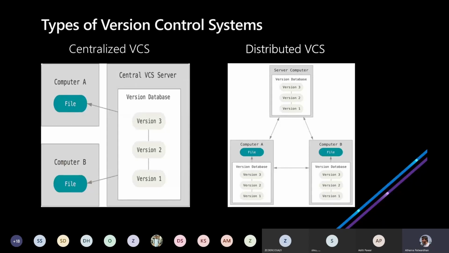So that's why distributed version control was introduced. What happens in a distributed version control is that, as you can see in the figure, a copy is stored in the server computer and multiple copies of it are stored over the internet. So Git and Mercurial are two excellent examples of this distributed type of version control system. And yeah, that's basically it. And I'll let Aditi take on from here.